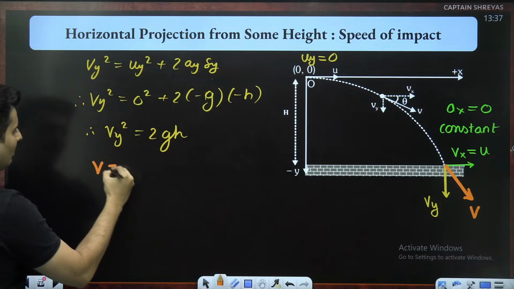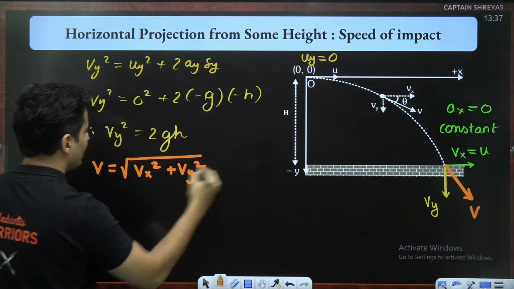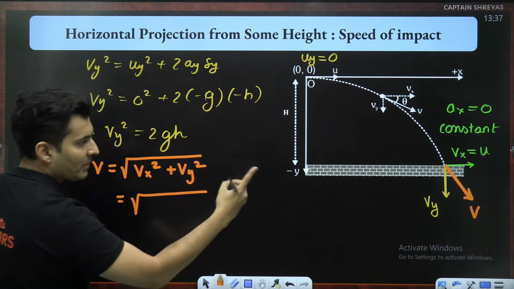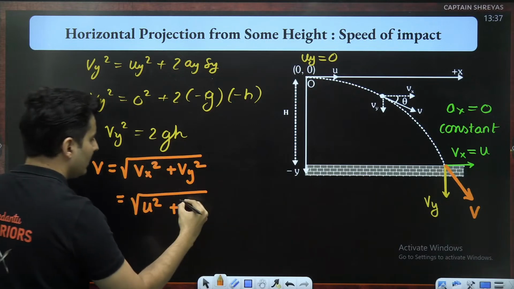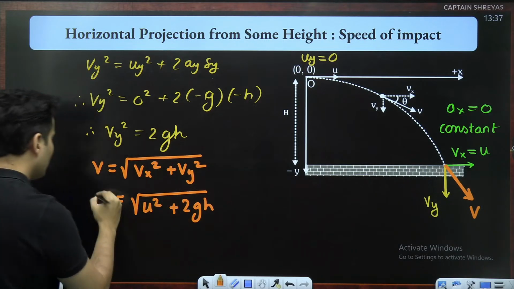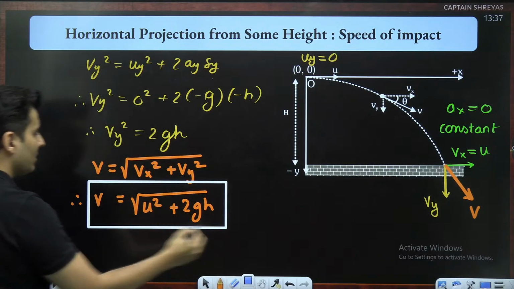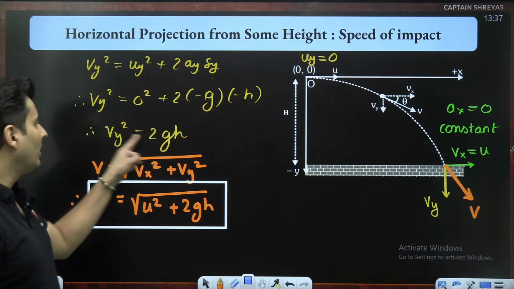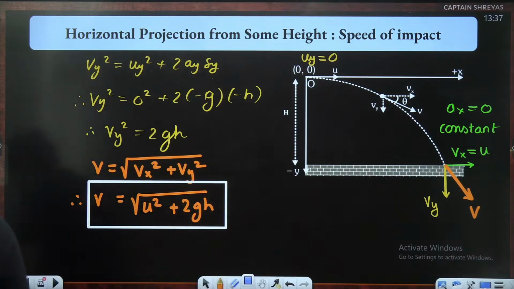So the resultant velocity will be root of Vx square plus Vy square. What is Vx square? Vx, we just got it as u. So it is u square. Vy square is nothing but 2gh. So that is the resultant speed of impact. This is the speed with which it impacts. It will have y as well as x component. Both the components will be there.